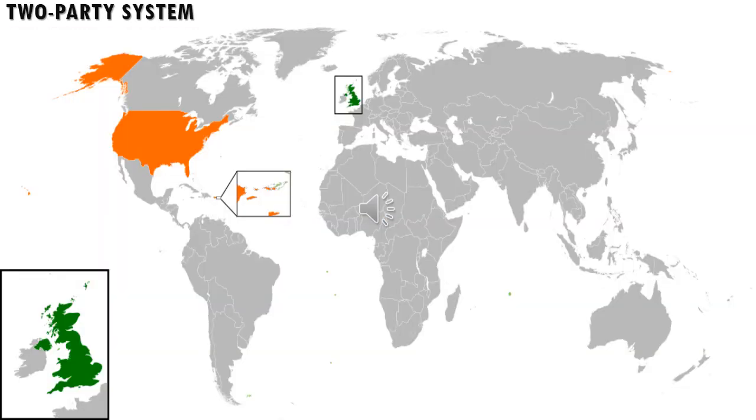The two party system is one in which only two major parties exist. In a single-party system there is only one party, so no opposition party is permitted. But in a two-party system, there is a ruling party and there is an opposition party. This type of party system is practiced in the United States and the United Kingdom.